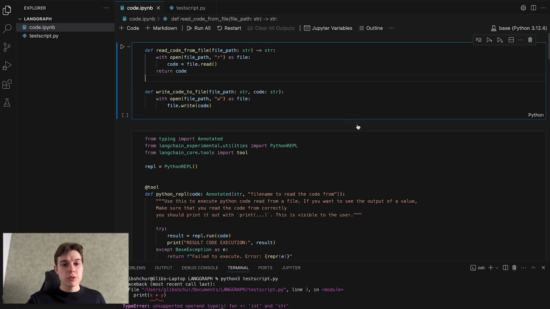So let's go through all the files to see how it can be useful and what we can do with all that stuff. So first of all, we have two functions. One will let us read code from a file, and the second will help us write code to the file.